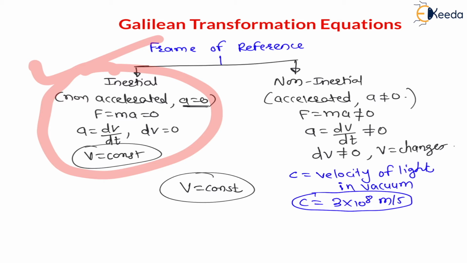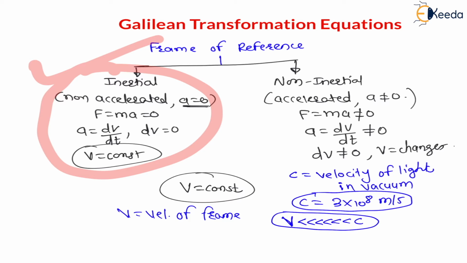And my dear students, this v is nothing but the velocity of the frame of reference, or the velocity of any frame. This Galilean transformation equation is valid only for low velocity particles, which means this velocity of the frame is very much less than the velocity of light. The velocity of light is very high as compared to this velocity, so we can say it is negligible. For such a condition only, the Galilean transformation equation is valid.